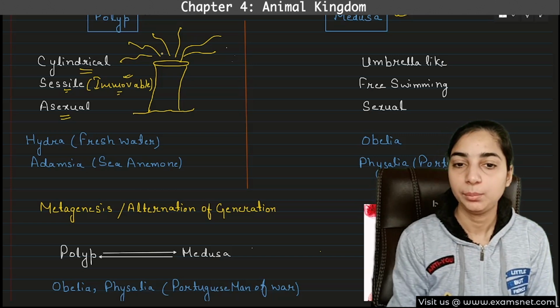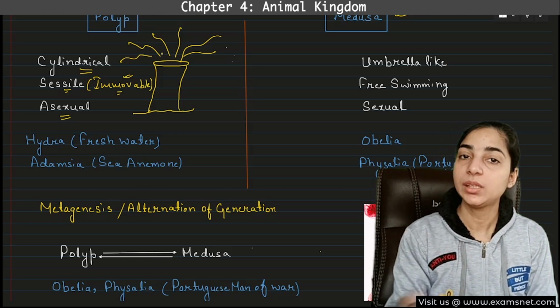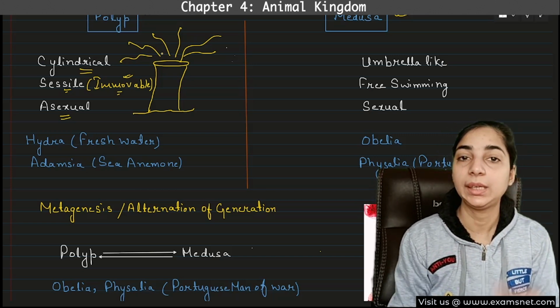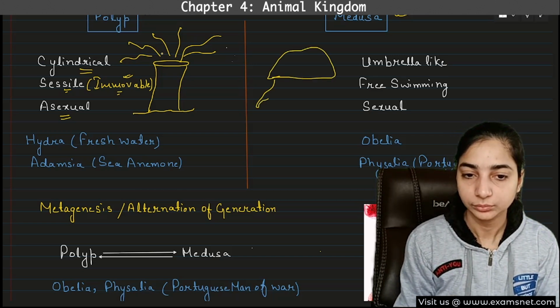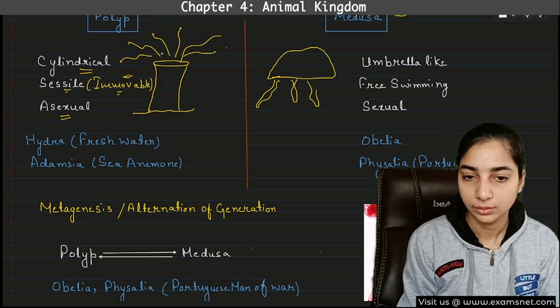Now we come to the medusa form. Medusa form is not cylindrical. How does it look? It is umbrella like. That means it looks something like this, like an umbrella.